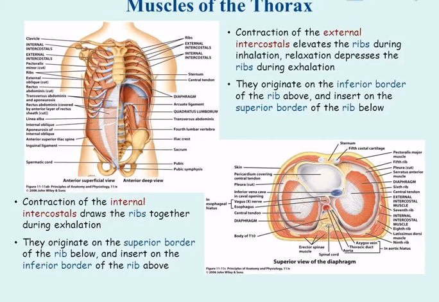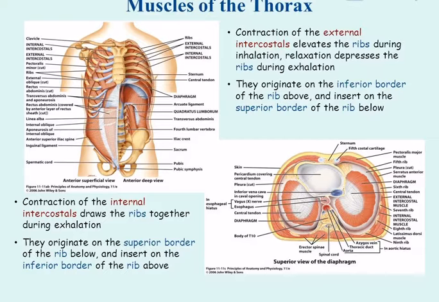Muscles of the thorax. Contraction of the external intercostals elevates the ribs during inhalation, relaxation depresses the ribs during exhalation. They originate on the inferior border of the rib above, and insert on the superior border of the rib below.